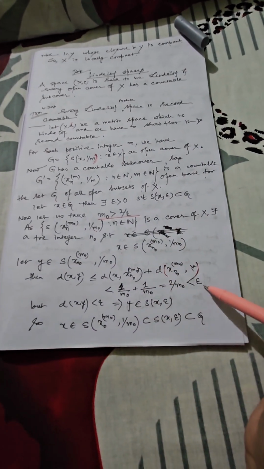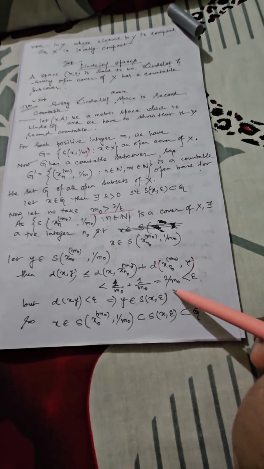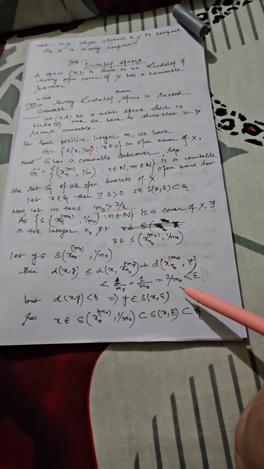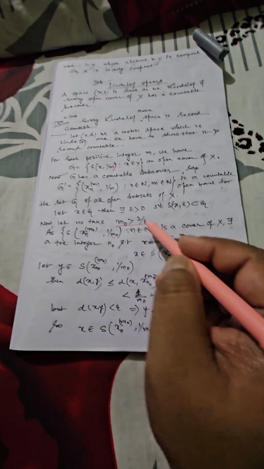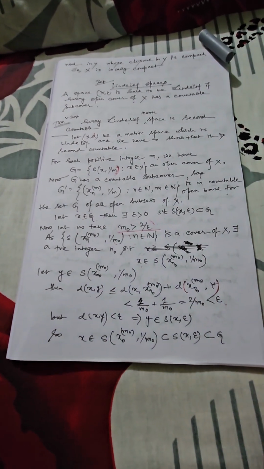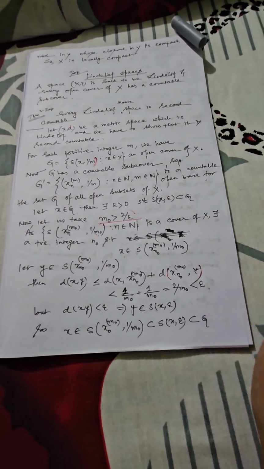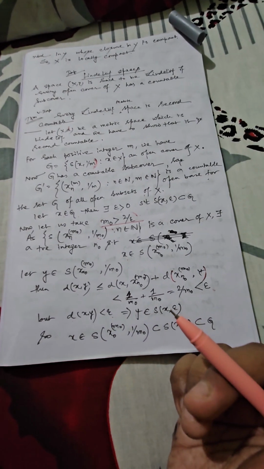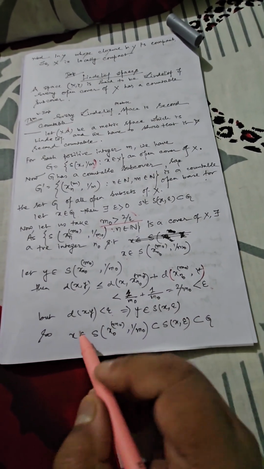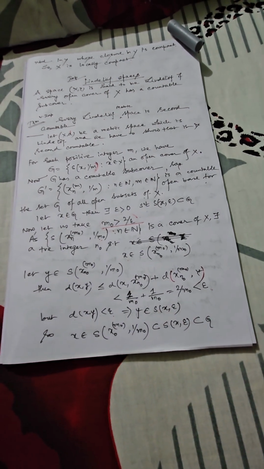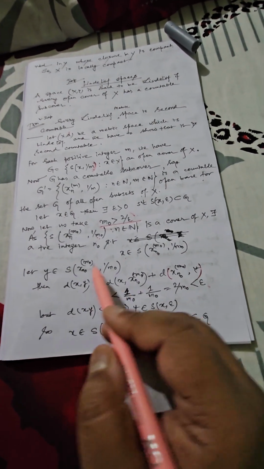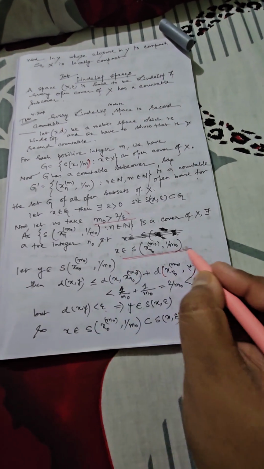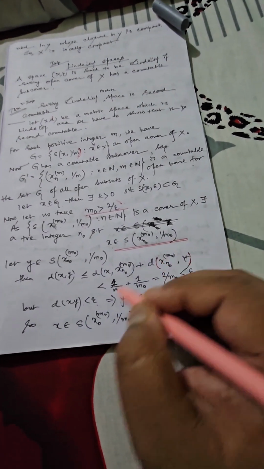Now this 2/m0 must be less than epsilon. If 2/m0 is less than epsilon, then automatically 2/epsilon is less than m0, or in other words m0 should be greater than 2/epsilon. That's why we defined m0 greater than 2/epsilon initially, no other reason. So you have shown the distance between x and y is less than epsilon. But from the definition of open set, what does it mean? y is a part of S(x, epsilon). Technically, you started by selecting a point x belonging to this structure, which you have shown is a part of S(x, epsilon), and ultimately it is properly contained within G.